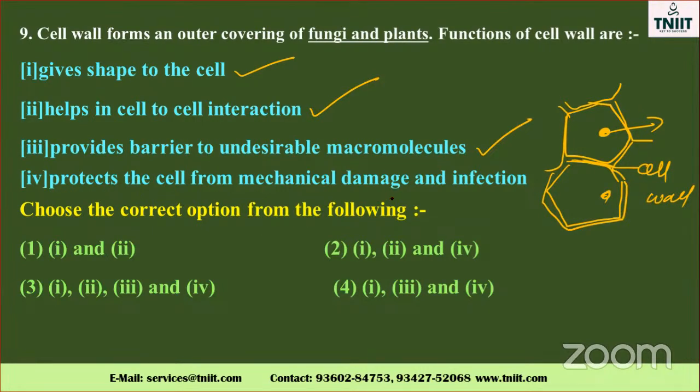Protect the cell from mechanical damage and functions. It is also a very, very important point. So here they ask which one is the outer covering. What are the characteristic features? What are the functions they are doing? See this one: give shape to the cell, cell interaction, barrier to undesirable macromolecules, and also protect the cell from mechanical damage and infection. So the correct answer is the third one. All are correct.